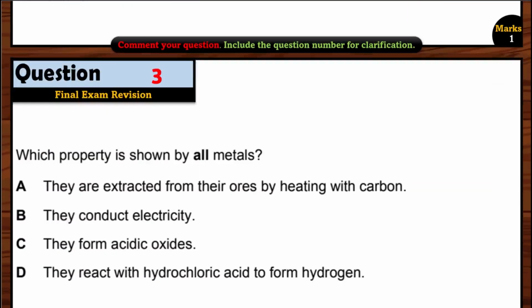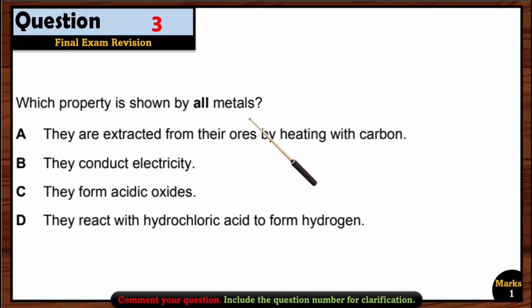Let's see the next question. Which property is shown by all metals? They are extracted from their ores by heating with carbon. It is not right for all the metals. They conduct electricity. Yes, this one is right for all the metals. So option B is the correct option.